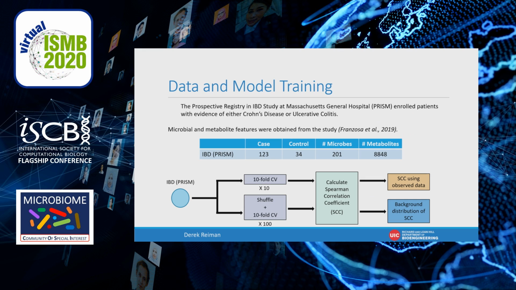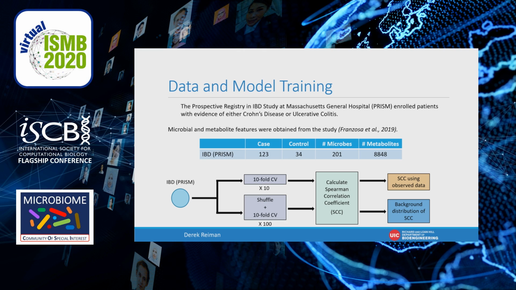For this presentation, we will look at how MiMeNet works on some inflammatory bowel disease data. We used paired data from the Prospective Registry and IBD study at Massachusetts General Hospital, which we will call PRISM. The data contains 123 patients with IBD, 34 healthy patients, with a total of 201 microbial features at species level, and 8,848 metabolites, of which 466 were annotated.